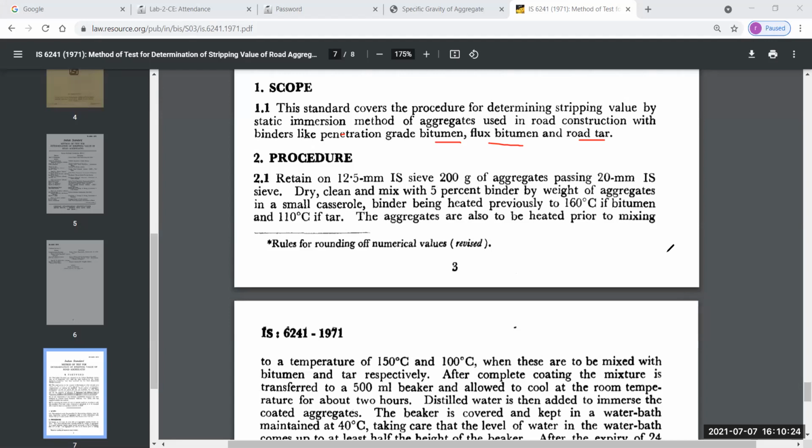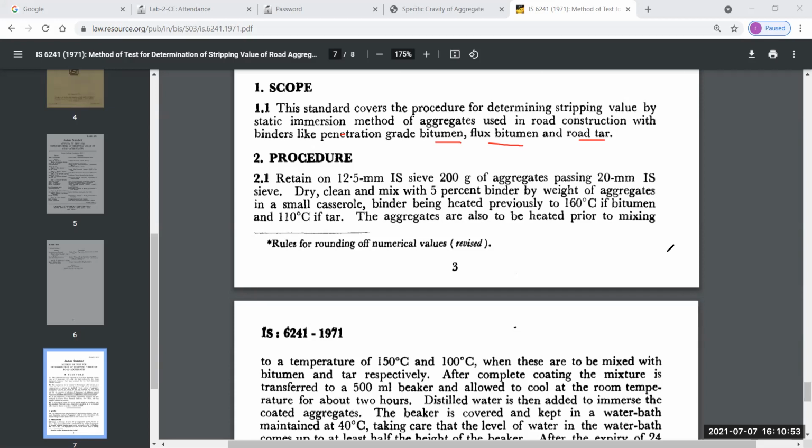So the scope of this test is to find the stripping value of our aggregate, which is used in road construction. In road construction, generally on the top surface of our pavement we use bitumen, and below the bitumen surface we use aggregate.